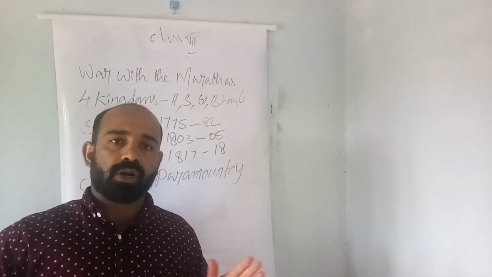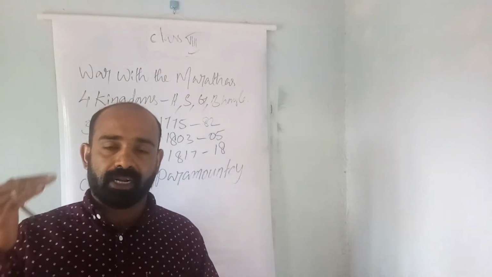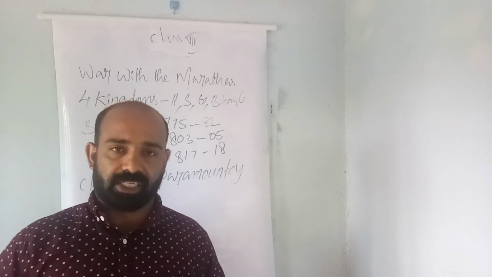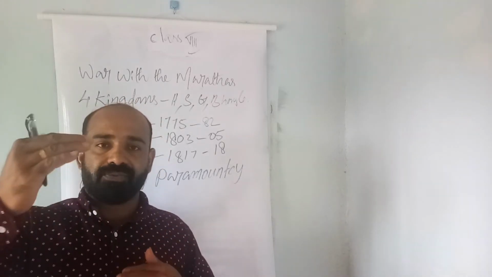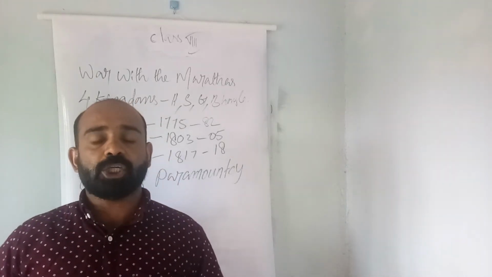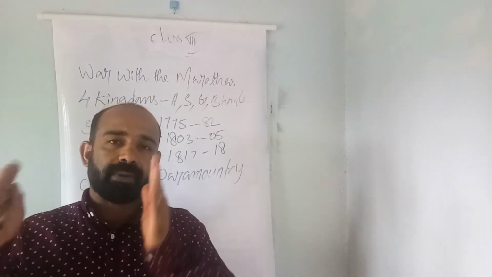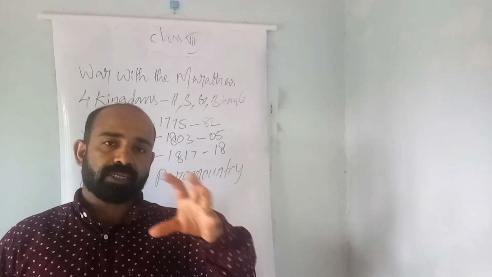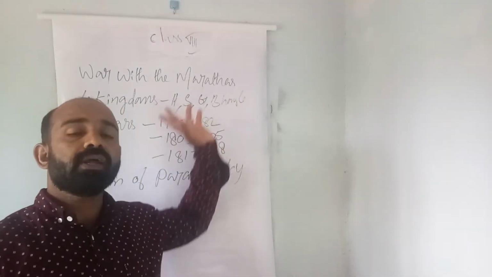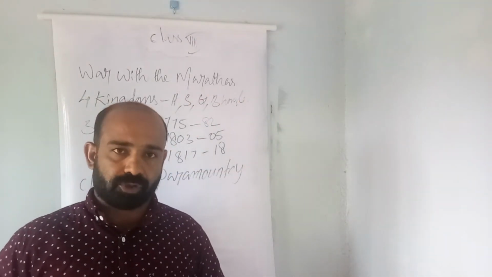And all these four joined as a union, and this union can be called a confederacy. This confederacy was led by the Peshwa, a military ruler. This Peshwa ruler was based at Pune. Peshwa was the military head of all these four Maratha kingdoms.